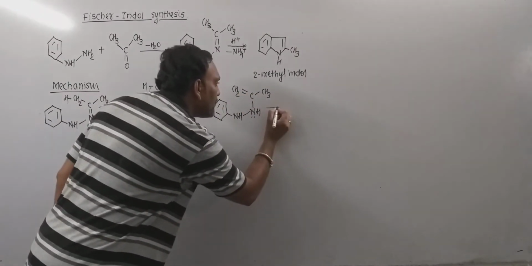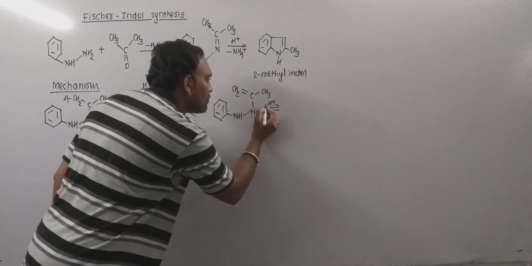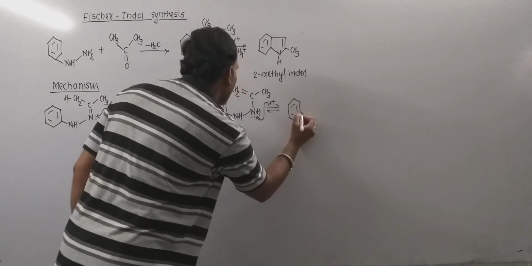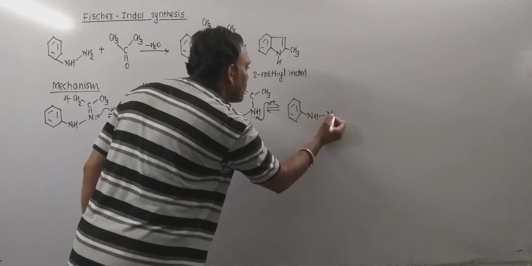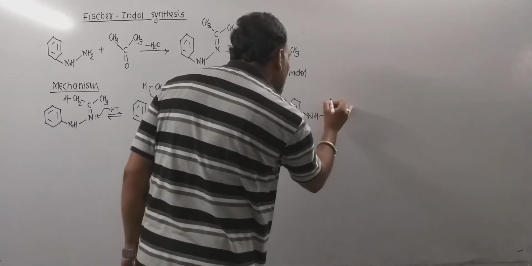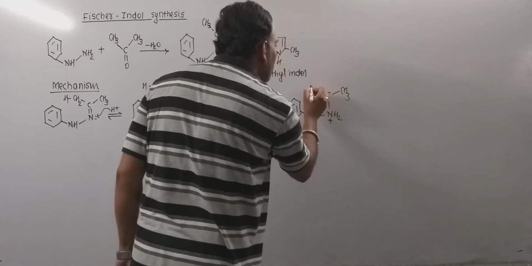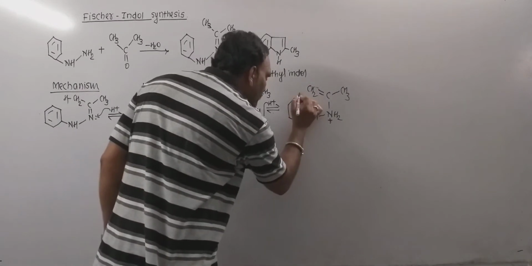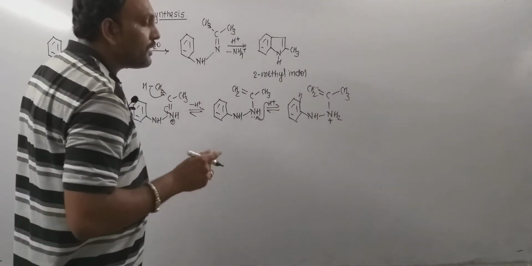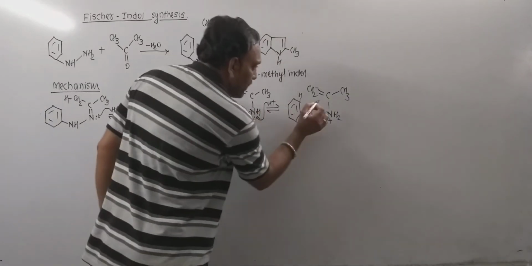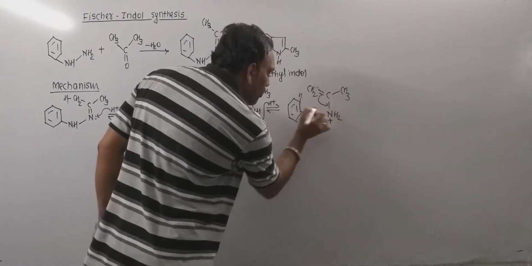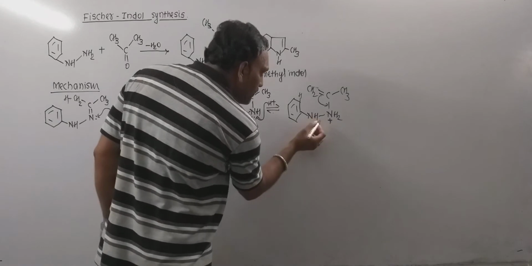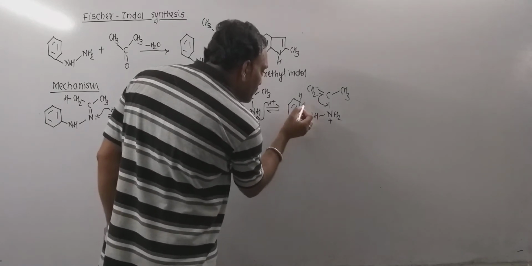Now this intermediate will also get protonated. So on further protonation, the next intermediate so obtained can be given in this manner. So this is the intermediate so obtained on protonation. Now we can keep hydrogen right here like this. Now exactly what happens, right here this electron pair gets shifted in this manner, and now due to which the